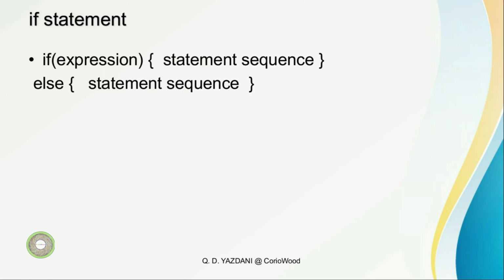All right, with this one we have an optional else. If you put an if, then you can put an else, and it also has a statement sequence after the else. So you put if, then open parenthesis, expression 1 is equal to 1, then you output something here, and then you put else.